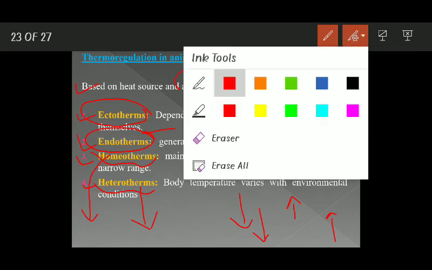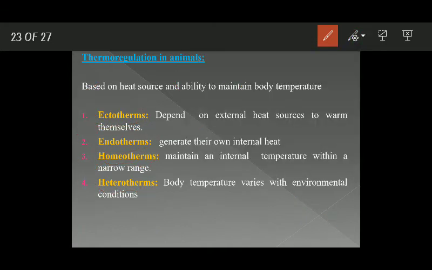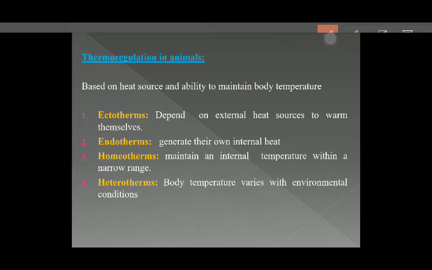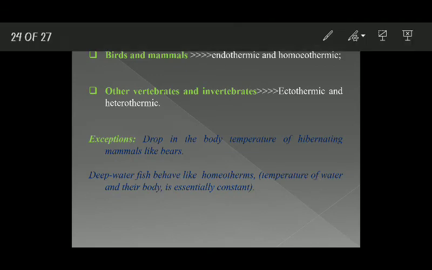So on the basis of heat source and ability of maintaining body temperature, the organisms have been divided into four categories: ectotherms, endotherms, homeotherms, and heterotherms. Now the examples: the birds and mammals, they are endothermic and homeothermic. Endothermic means they generate their own internal body heat. They do not depend on external environmental conditions. They are homeothermic. Their body temperature remains almost constant. It does not fluctuate greatly.